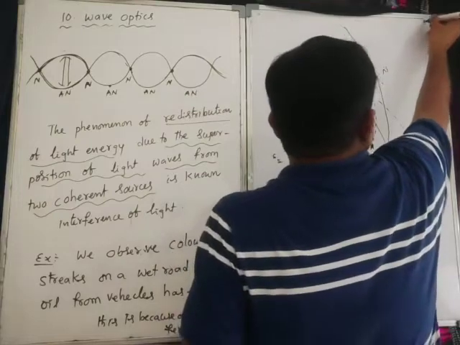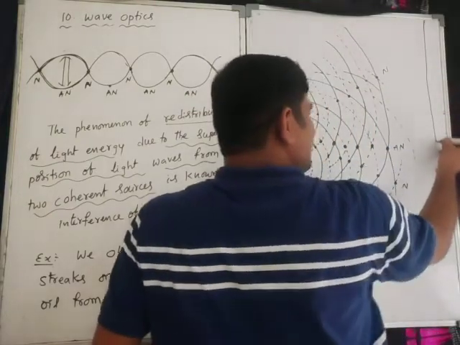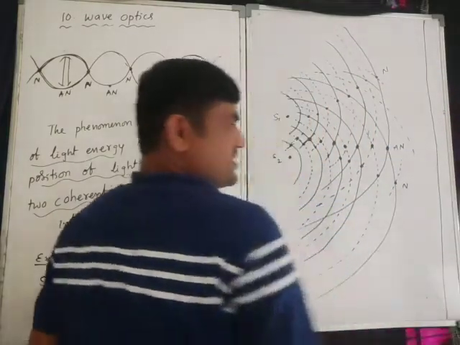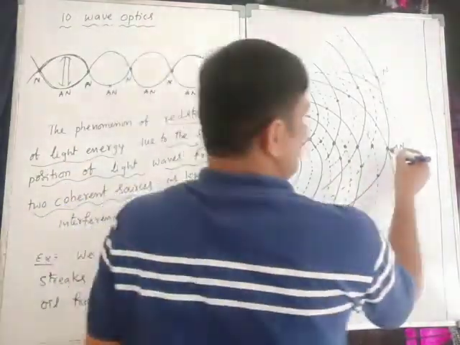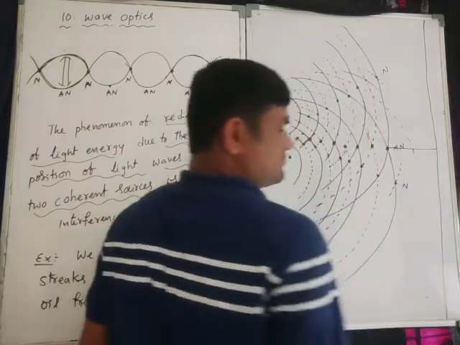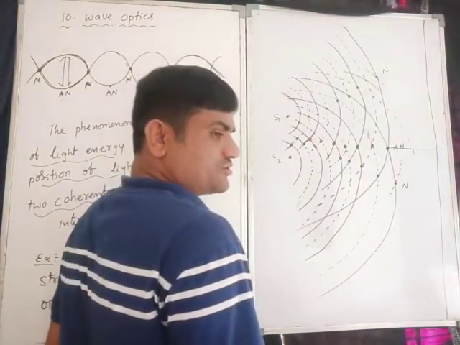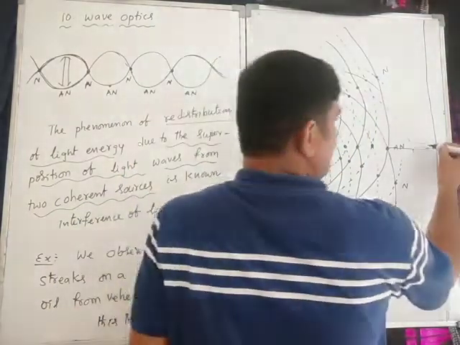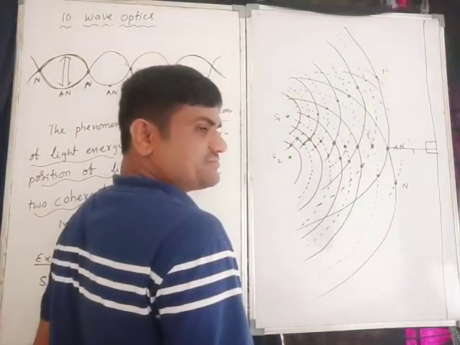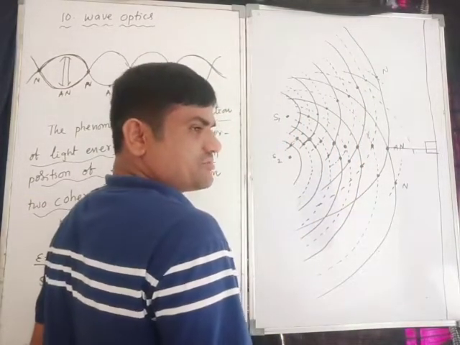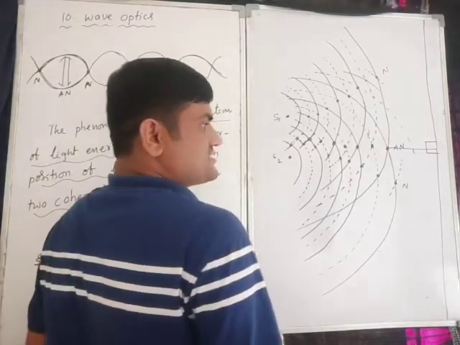So if I keep one screen here, this one is an antinode. What is an antinode? A bright region.